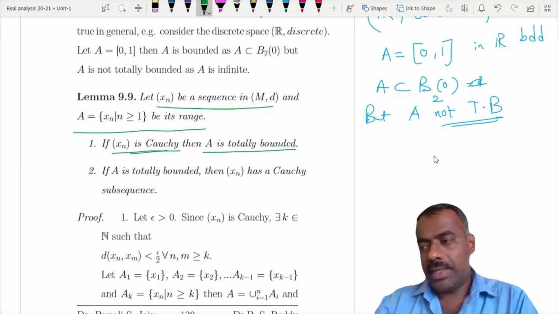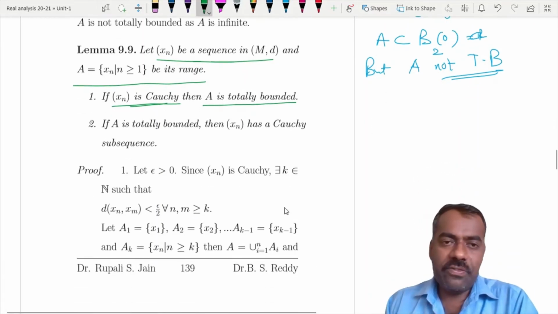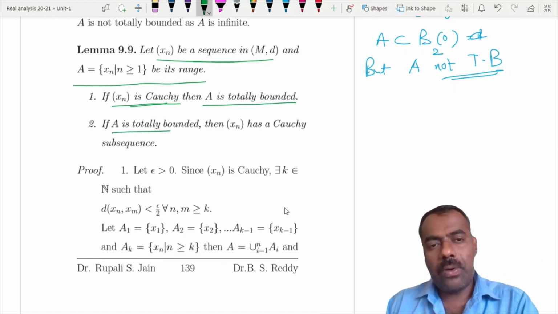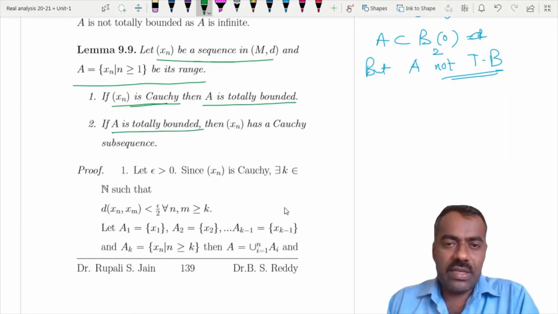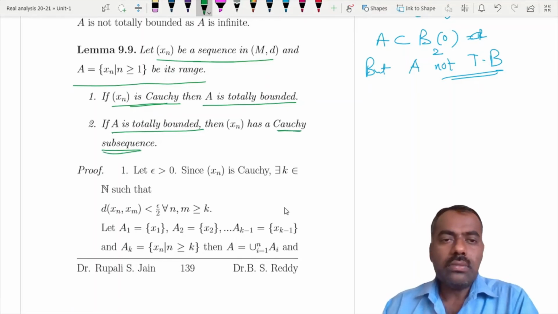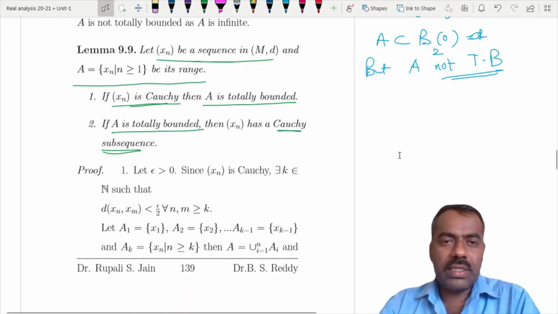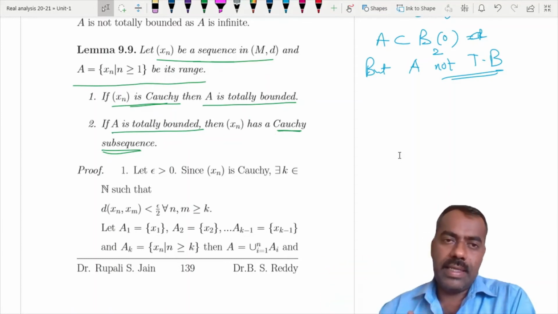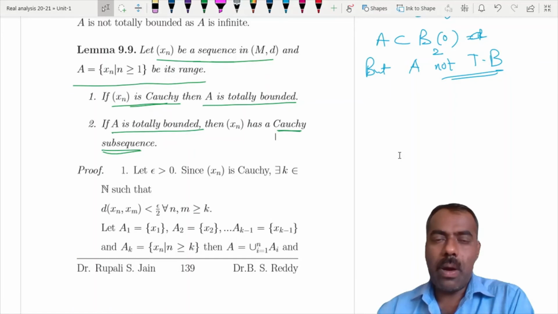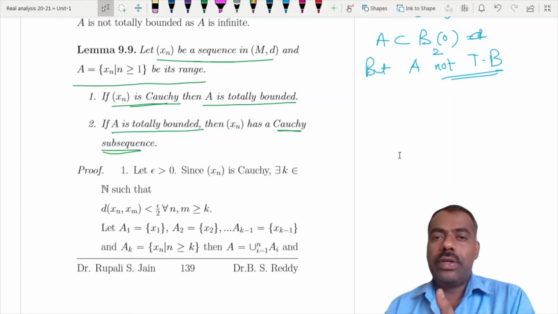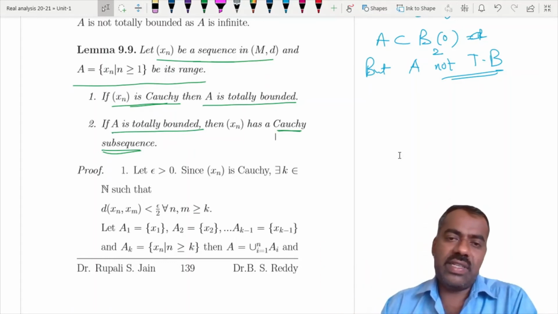And if the range set A of the sequence is totally bounded, then xn need not be a Cauchy sequence, but what we can prove is that xn has a Cauchy subsequence. So take a sequence. If that sequence is Cauchy, then the range set A is totally bounded. And if the range set is totally bounded, then there exists a subsequence which is a Cauchy sequence.